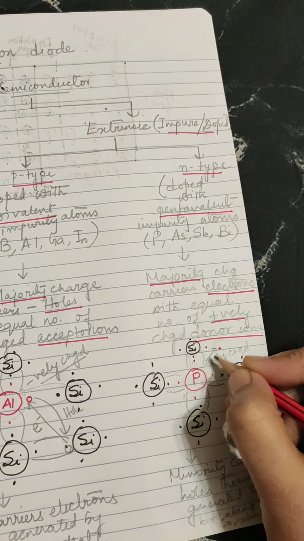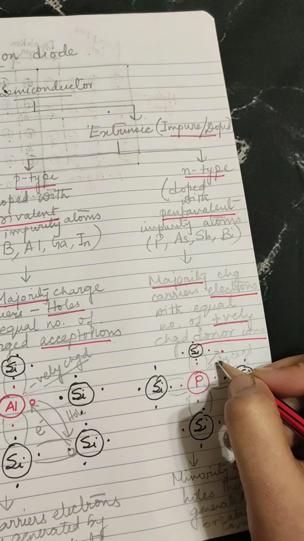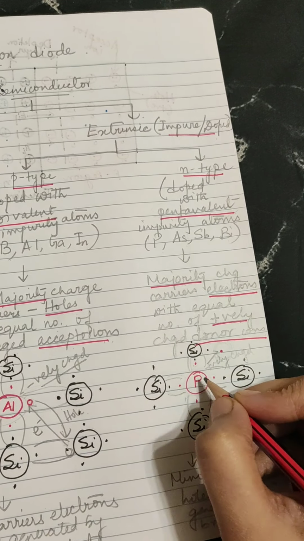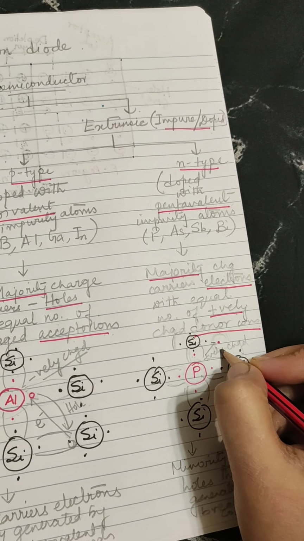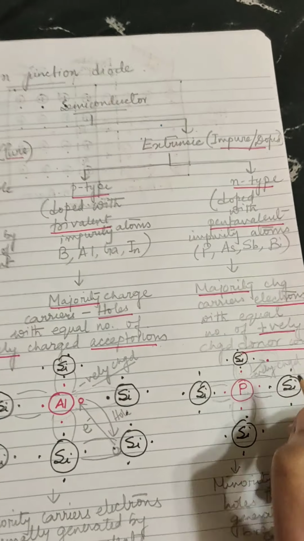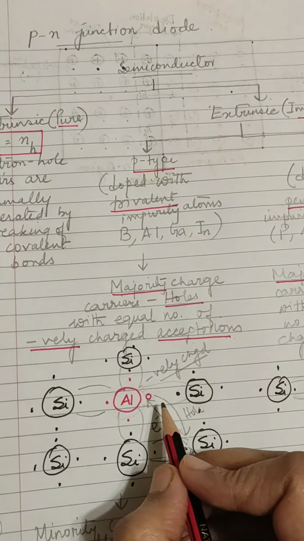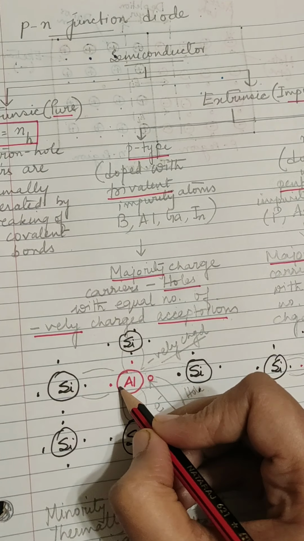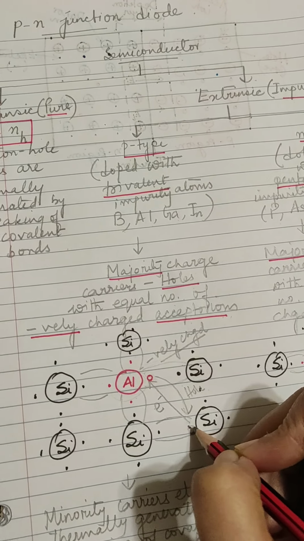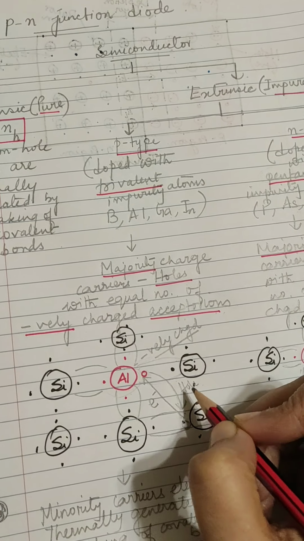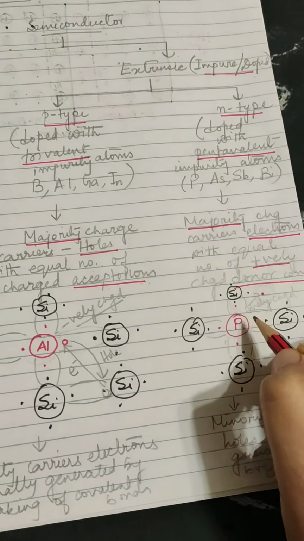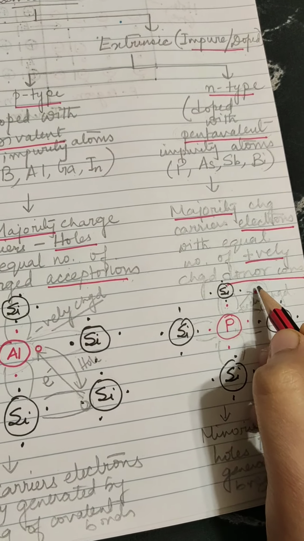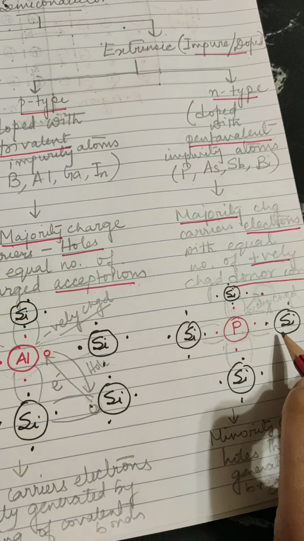So the majority charge carriers are electrons because this impurity atom is donating one electron. Similarly, in p-type the majority charge carriers are holes because the impurity atom is donating one extra hole to the crystal. Here the impurity atom is donating one extra electron to the crystal.